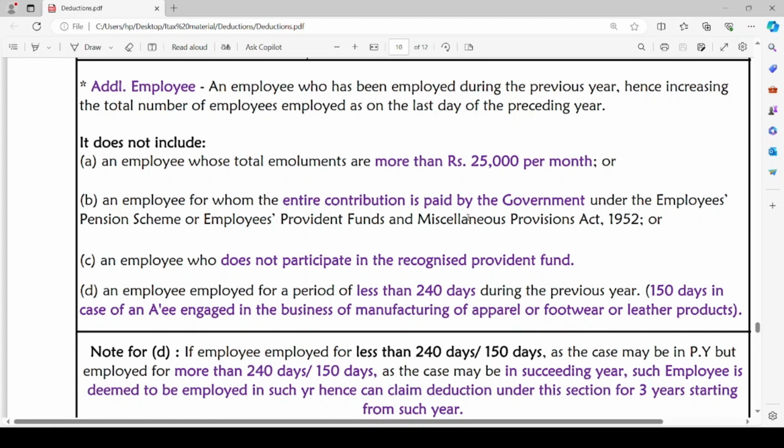For an assessee employer engaged in the business of manufacturing apparel, footwear or leather products, if he has engaged a new employee for less than 150 days in the previous year, then such an employee will not be considered an additional employee. Only if he is engaged for more than 150 days, he will be considered an additional employee.